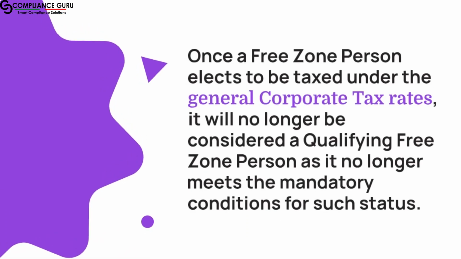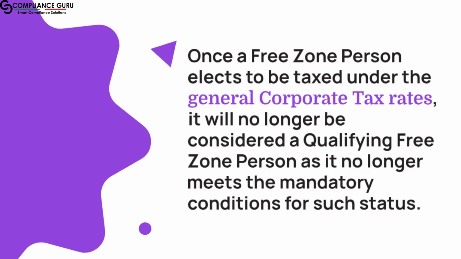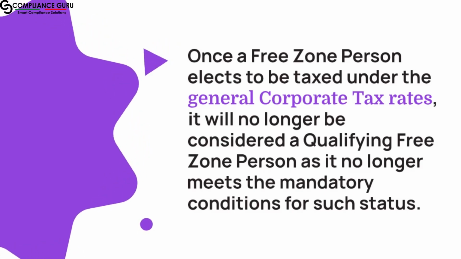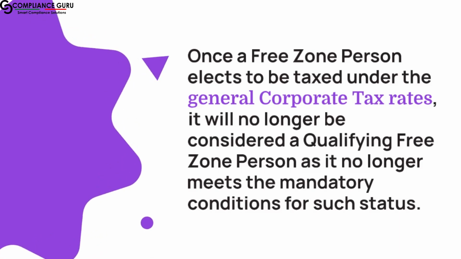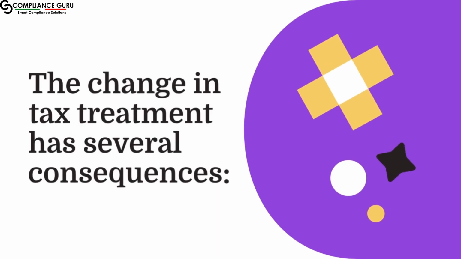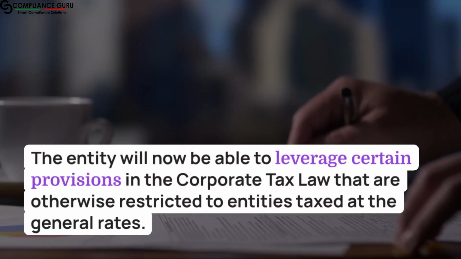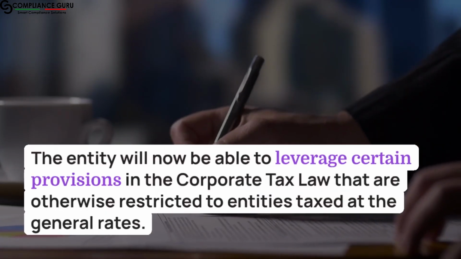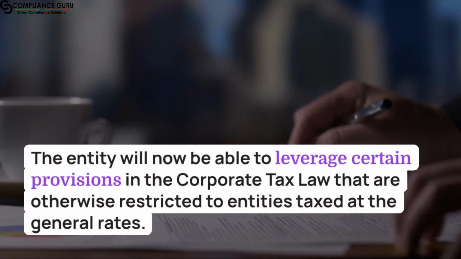3. Implications of election on corporate tax law provisions. Once a free zone person elects to be taxed under the general corporate tax rates, it will no longer be considered a qualifying free zone person as it no longer meets the mandatory conditions for such status. The change in tax treatment has several consequences. Expanded tax provisions. The entity will now be able to leverage certain provisions in the corporate tax law that are otherwise restricted to entities taxed at the general rates.